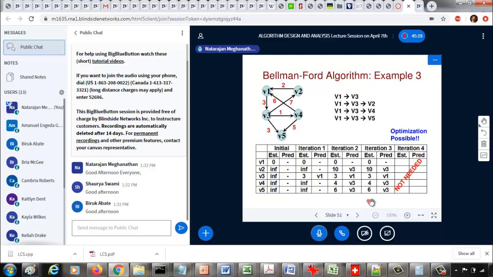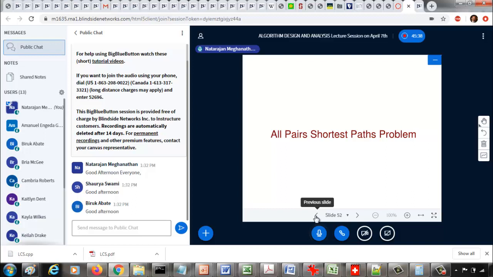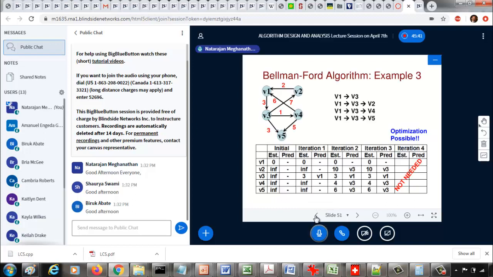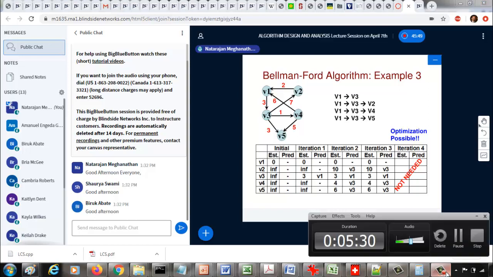So that is the optimization that we can do for Bellman-Ford. Again, it's not guaranteed for any graph. It depends on the graph. Like in the first two examples we went through, we have to go through all the 4 iterations, whereas here we can stop in the 3rd iteration. So this is sometimes a saving we can get for Bellman-Ford, but still in the worst case it's E times V time complexity compared to E times log V for Dijkstra's algorithm. Between the two algorithms, Dijkstra's algorithm is better, but remember the advantage that we have with Bellman-Ford: it can be used with negative edge weights also. So let me stop here for